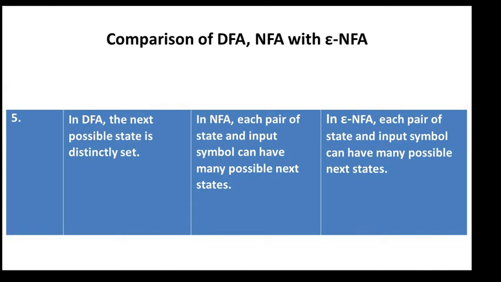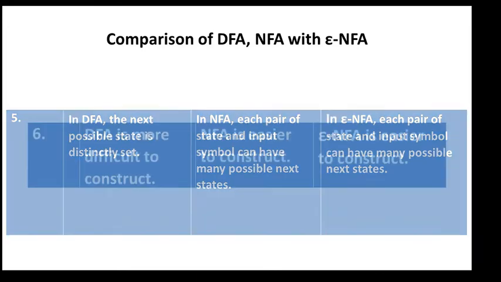But in the NFA, each pair of state and input symbol can have many possible next states. And in epsilon NFA also, each pair of state and input symbol can have many possible next states.